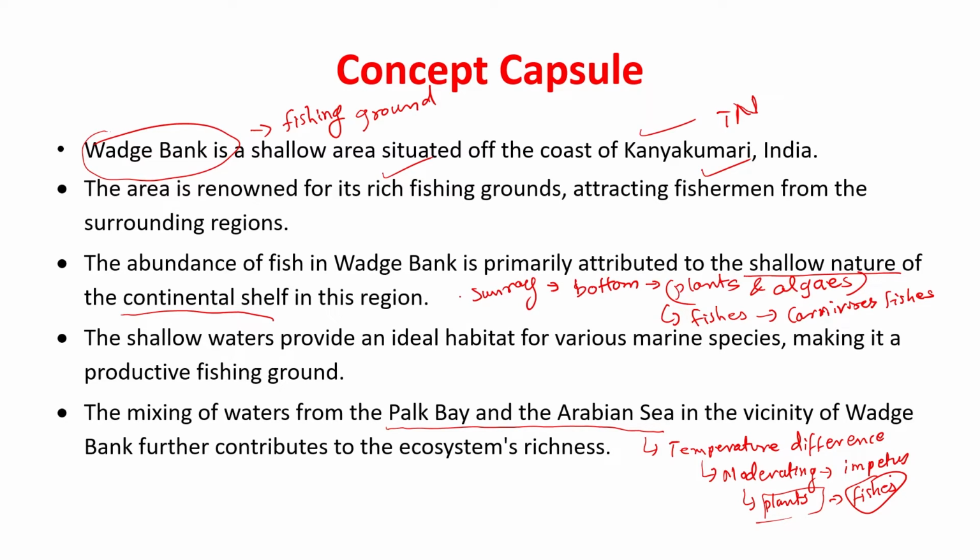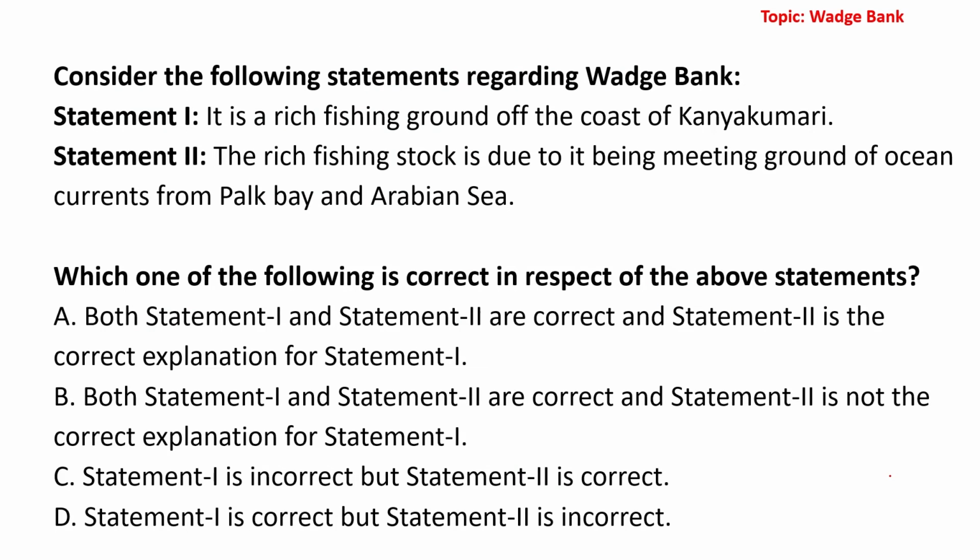All right. Now let us look into the question. The question states, consider the following statements regarding Wadge Bank. Statement 1: It is a fishing ground off the coast of Kanyakumari. Absolutely correct. We have already looked into it. Statement 2: The rich fishing stock is due to it being the meeting ground of ocean currents from the Bay of Bengal and the Arabian Sea.